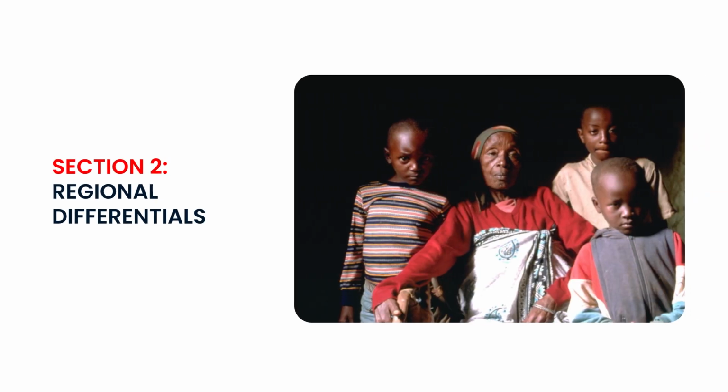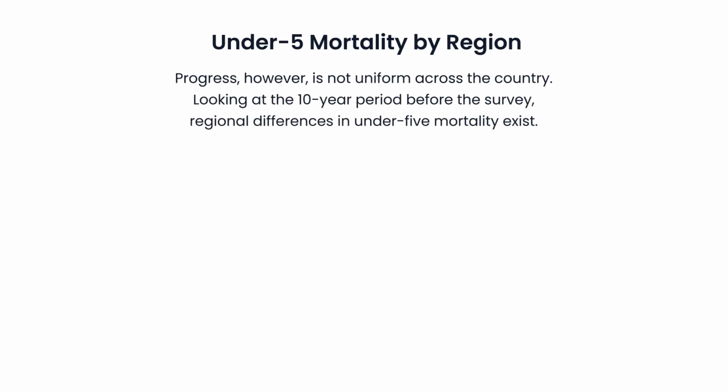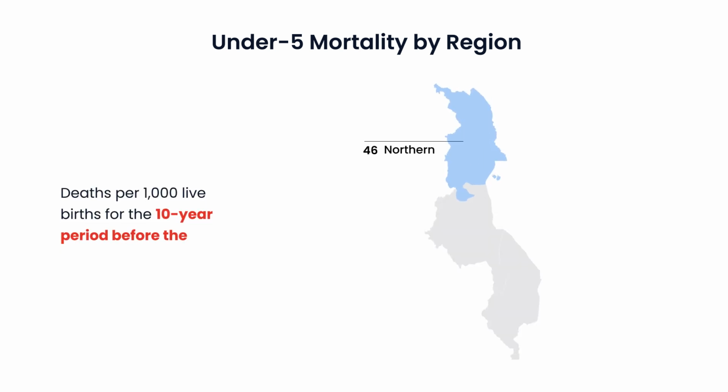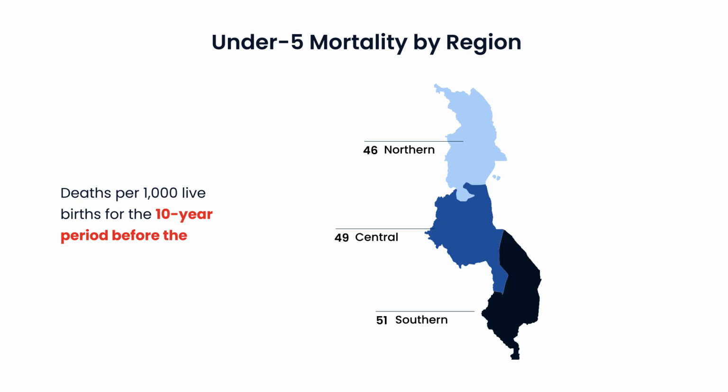Section 2. Regional differentials. Progress, however, is not uniform across the country. Looking at the 10-year period before the survey, regional differences in under 5 mortality exist. The northern region has the lowest rate at 46 deaths per 1,000. This is followed by the central region at 49 and the southern region at 51 deaths per 1,000 live births. While the differences are not extreme, they highlight the need for regional tailored health strategies.